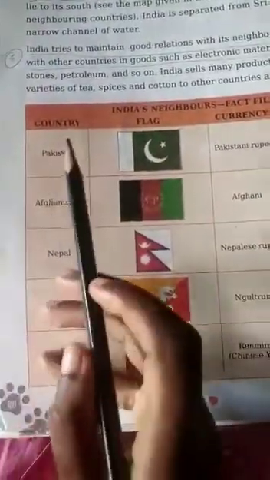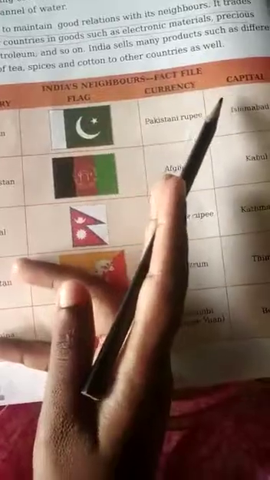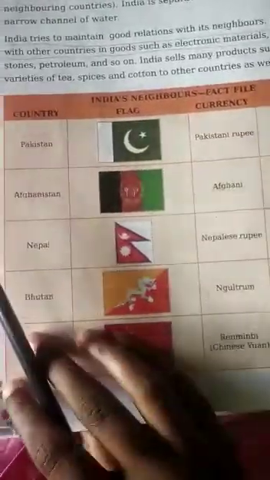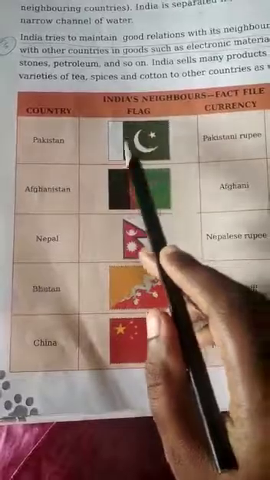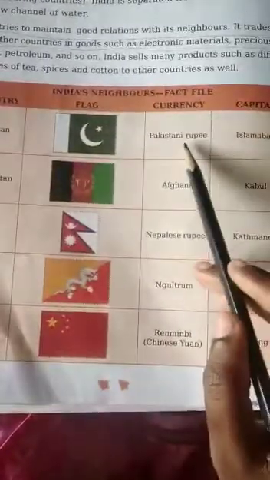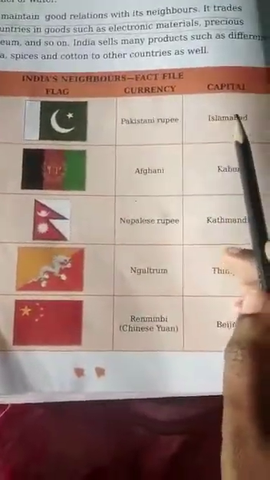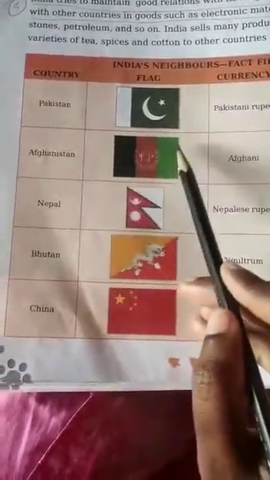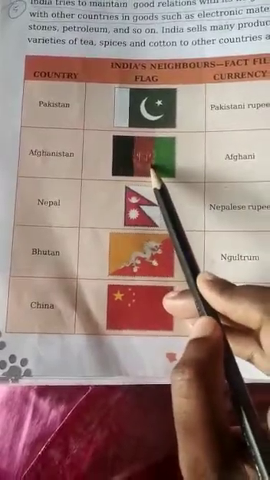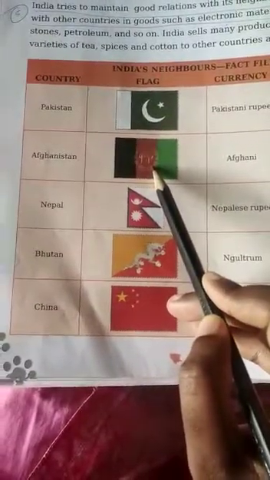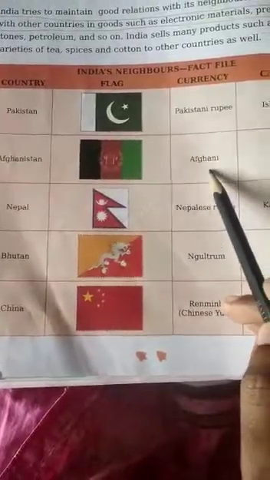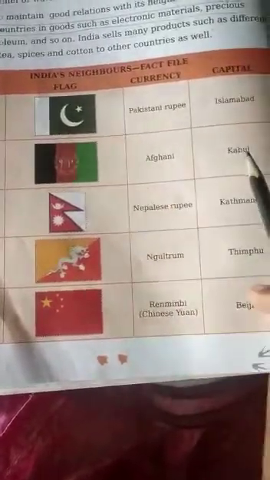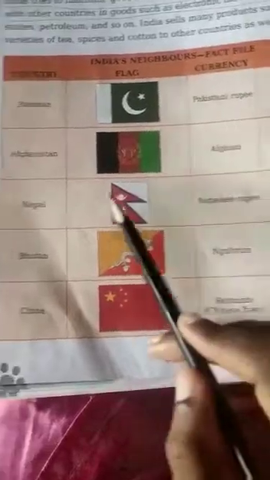So here we will see the India's neighbors fact file. Now country, flag, currency and capital. Pakistan. Currency is Pakistani rupee. Capital is Islamabad. Afghanistan. Currency is Afghani and capital is Kabul.